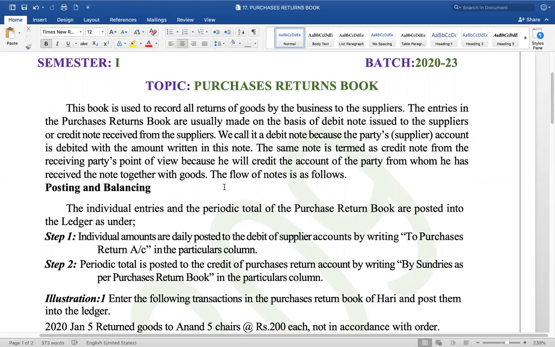And step two is the periodic total is posted to the credit of purchases returns by writing "by sundries as per purchases returns book." For now, just remember "by sundries." What do these two steps mean? You will understand only when you look at a problem along with its solution.